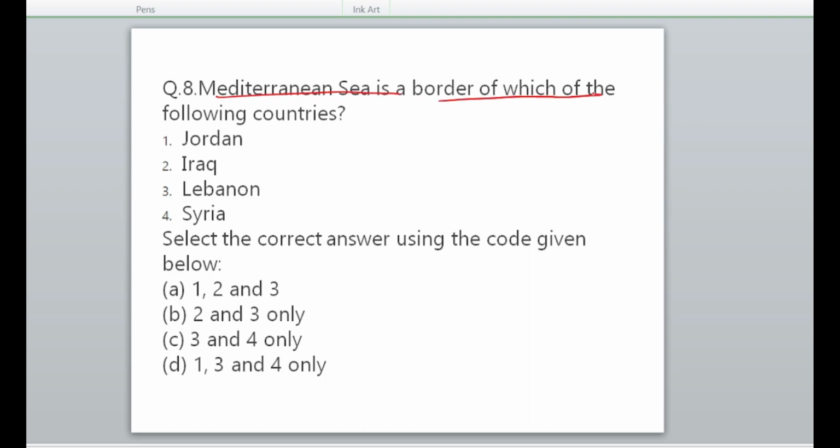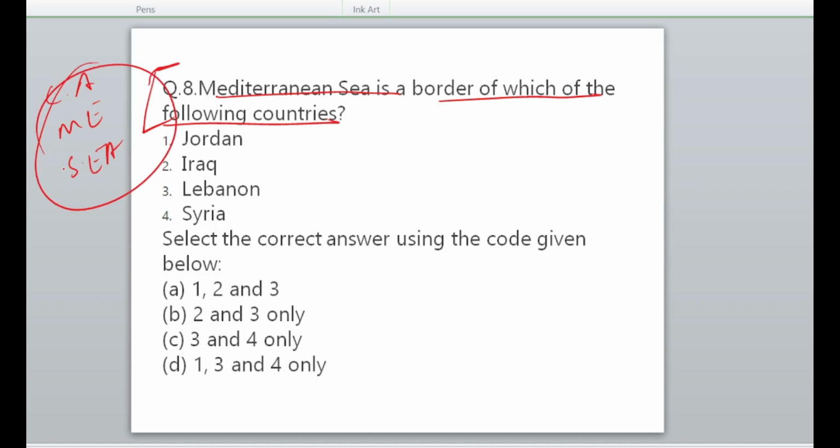The Mediterranean Sea is a border of which of the following countries? Again, why do I take this question? Because I told you that Central Asia, the Middle East, and Southeast Asia are the favorite areas of UPSC from where it picks the question and gives you a simple location based question. So you must know about all these things. Jordan is not a border with the Mediterranean Sea.